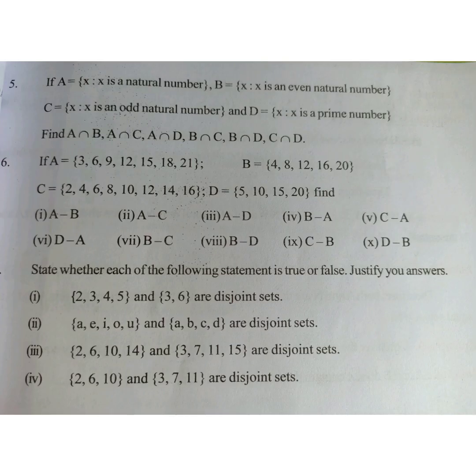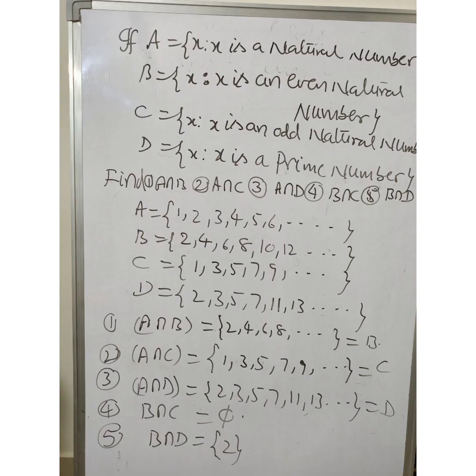Some more examples on disjoint sets. 1 and 2 are not disjoint because 3 is a common element between these two sets. But 3 and 4 are disjoint. There are no common elements. Let's have the first question here.